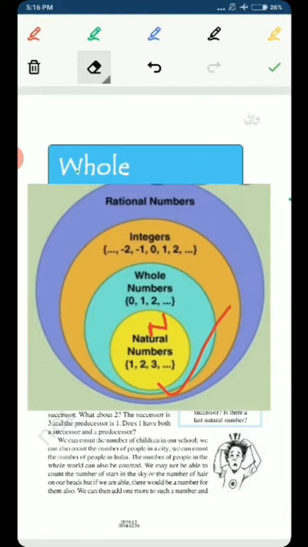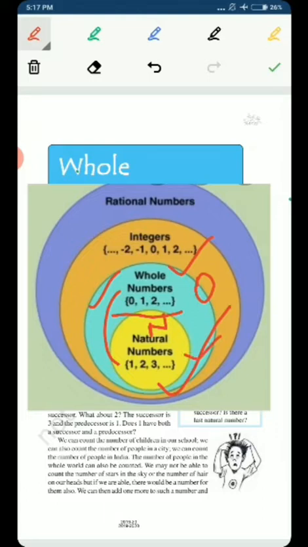And after natural numbers, the second category that comes is the category of whole numbers, as you can see here. The whole numbers are those numbers which start from 0 and go up to infinity. So the only difference between whole numbers and natural numbers is the 0. 0 is included in the whole numbers, but it is not included in the natural numbers.